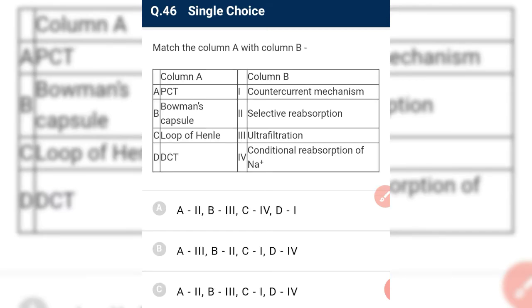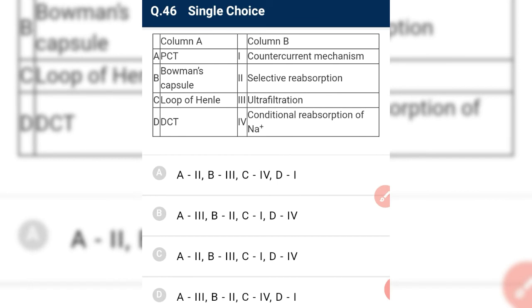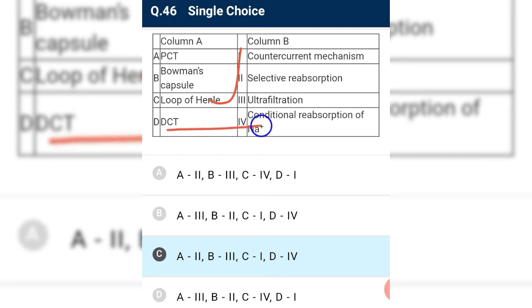Okay, match column A with column B. PCT, that is proximal convoluted tubule, ultrafiltration, selective reabsorption, conditional reabsorption of Na plus. PCT is where selective reabsorption occurs, maximum reabsorption occurs in PCT, so A is matched with 2. And we have two options with A2, so it is incorrect. And Bowman's capsule, where ultrafiltration occurs, so B is matched with 3, so this is our required answer. And loop of Henle, countercurrent mechanism, so C is matched with 1 and D is matched with 4, because DCT is responsible for conditional reabsorption of Na plus in the presence of ADH, that is antidiuretic hormone.